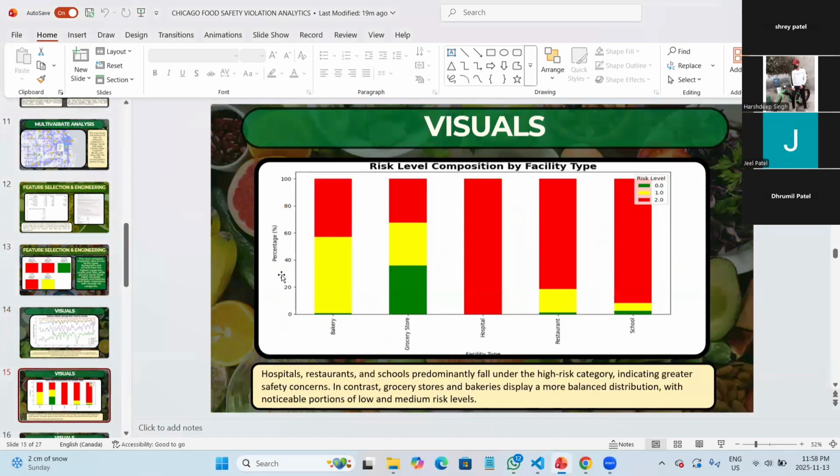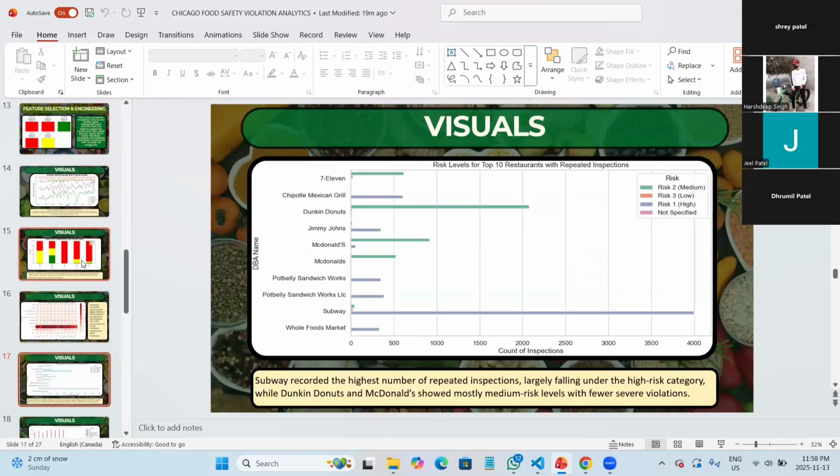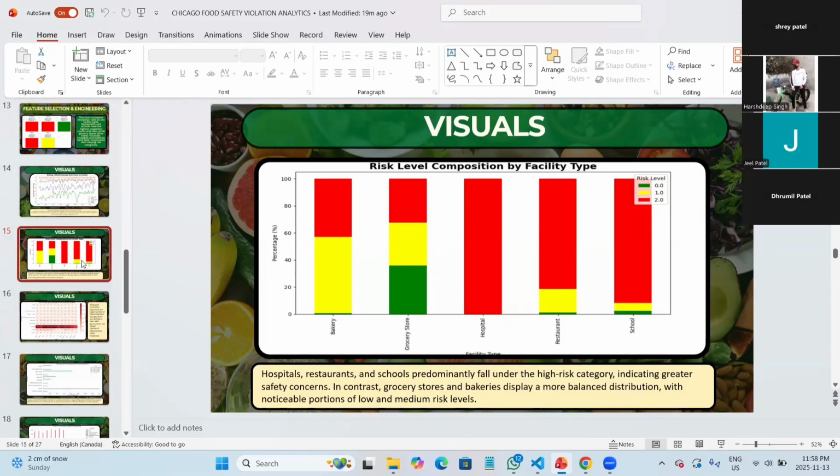Okay. So this stacked bar chart compares what percentage of each facility type falls into different risk levels. Hospital and restaurant have the highest percentage of risk level 2, meaning they are more frequently high risk. Grocery stores have a more mixed distribution with some low-risk inspections, and bakeries and schools are also mostly in high-risk categories. This chart helps us see which facility types are safer or more risky in particular.